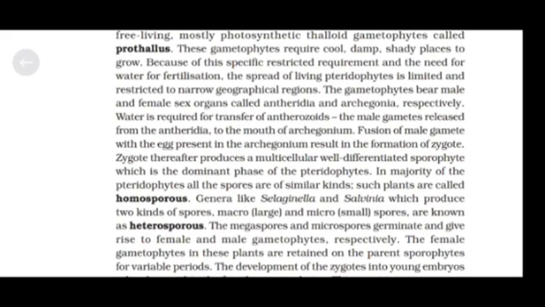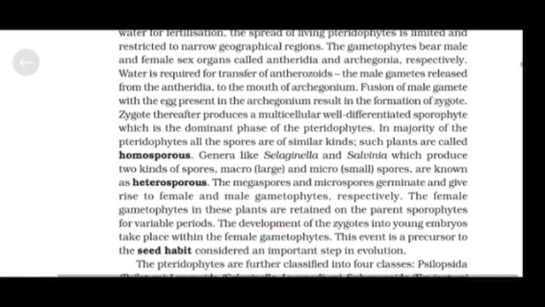Fusion of the male gamete with the egg present in the archegonium results in the formation of a zygote. The zygote thereafter produces a multicellular, well-differentiated sporophyte, which is the dominant phase of the pteridophytes. In the majority of pteridophytes, all the spores are of similar kinds. Such plants are called homosporous.